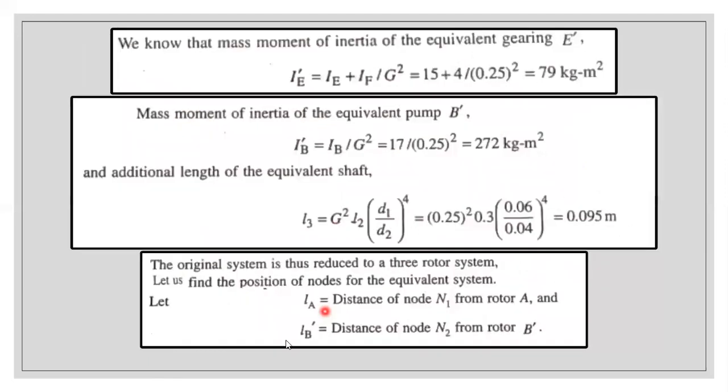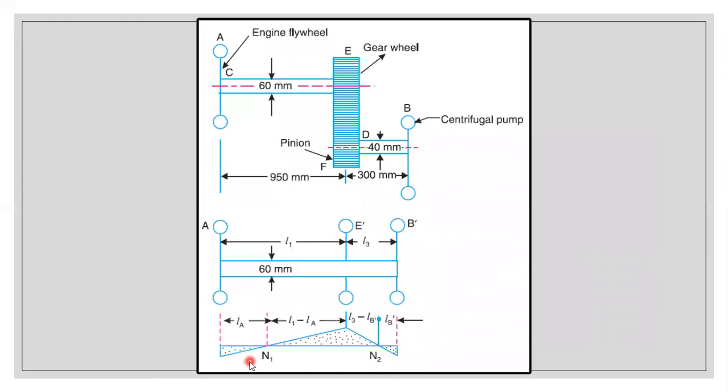So plotting the diagram, just simple as before. Here will be a node and here will be a node, and we have determined the values. No need to write the values, just write LA and LB dash, and in the same way this will represent LE dash. LE dash means L1 minus LA plus L3 minus LB dash. These things I have explained. No need to plot the values, just have a look at this. In case you have any doubts, just type in the comment section.